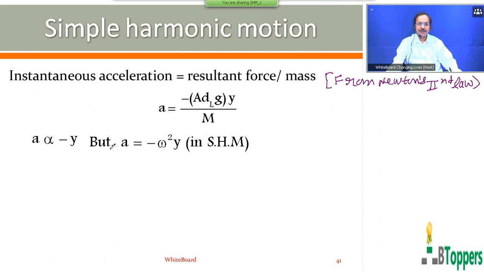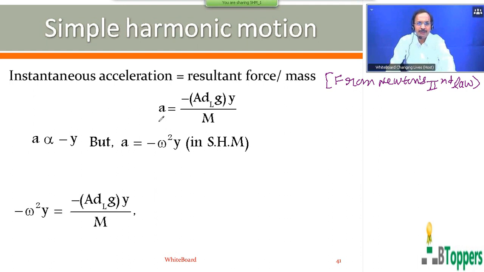So from theory of SHM, acceleration of the block, when it has displacement y from equilibrium position, is given by minus omega square y. Substitute a equal to minus omega square y on the left side. You get minus omega square y equal to minus A dl g y by m.